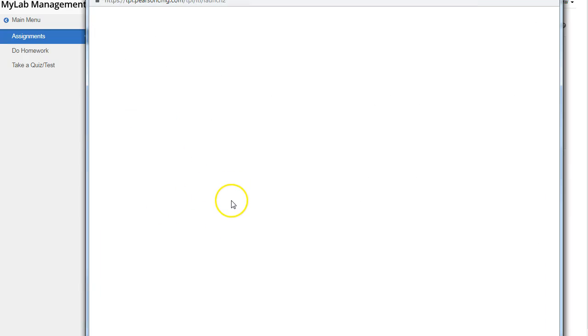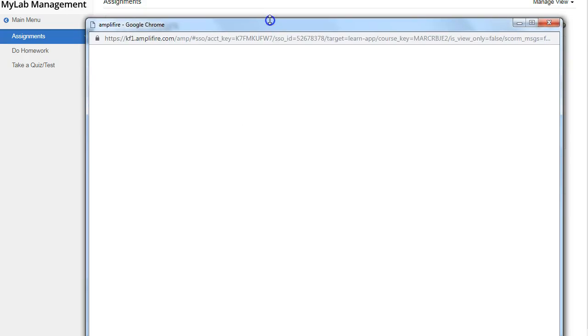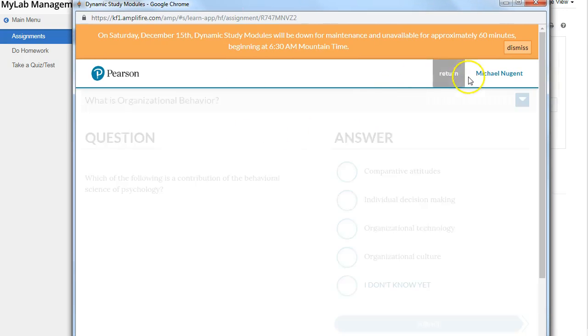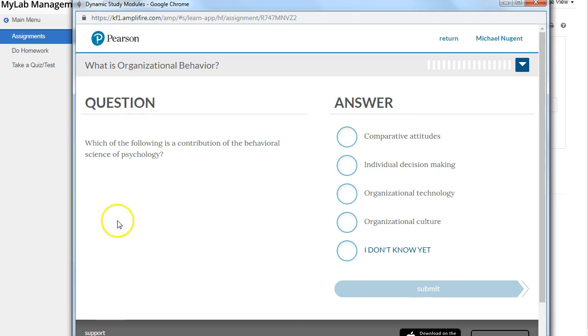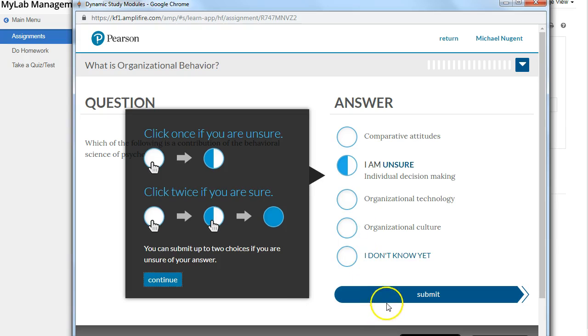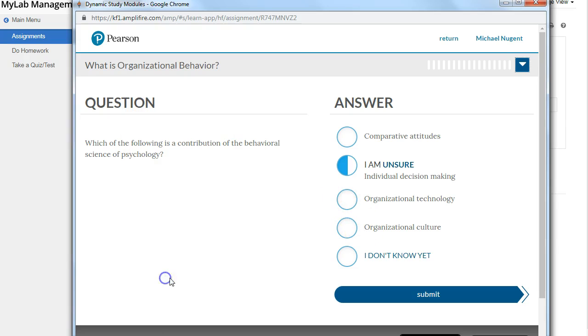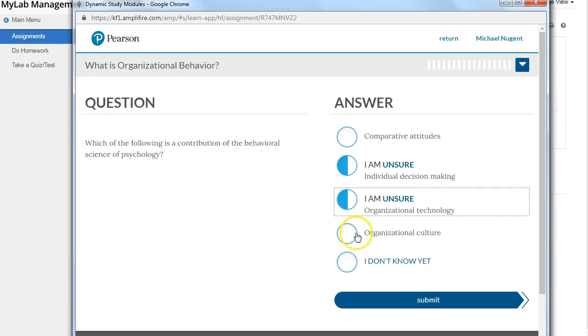So you click on the link and make sure you disable any pop-up blockers that might prevent you from seeing this. This asks you some multiple choice questions, for example: which of the following is a contribution of behavioral finance of psychology?